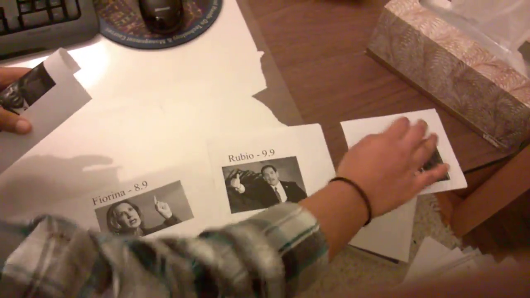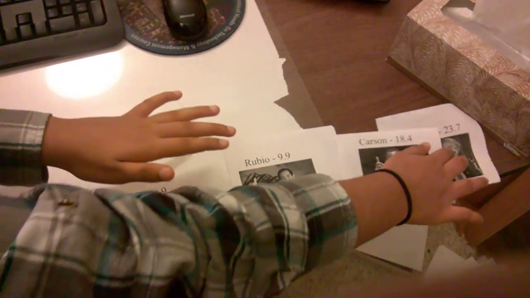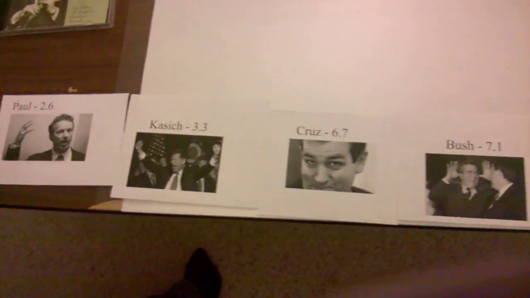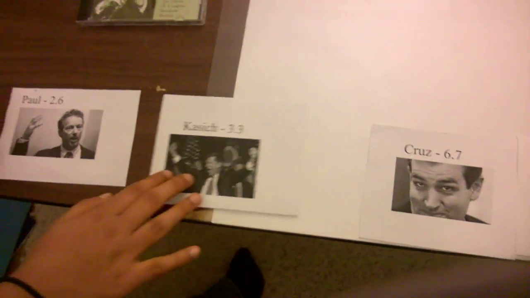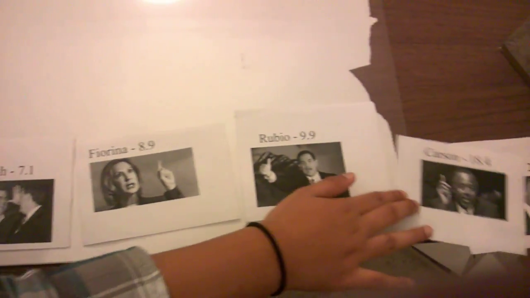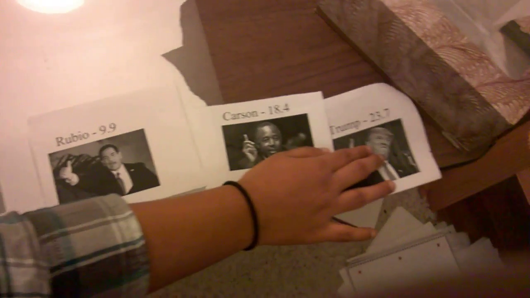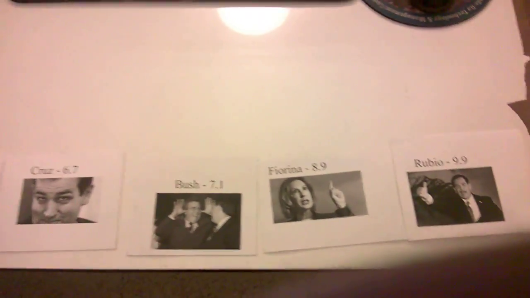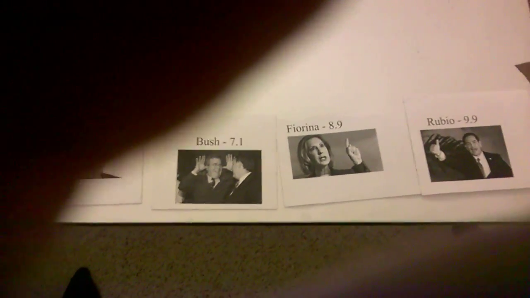There's not a whole lot of room here. But we have our final sorted array: Paul, Kasich, Cruz, Bush, Fiorina, Rubio, Carson, and our good friend Trump. So this algorithm will run in at most n log n time.